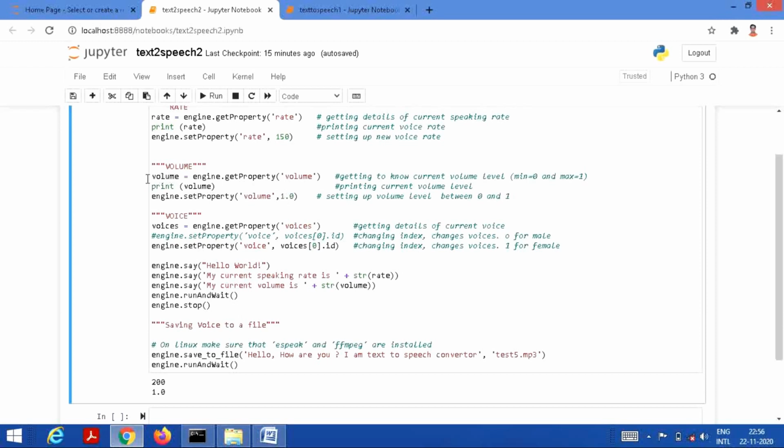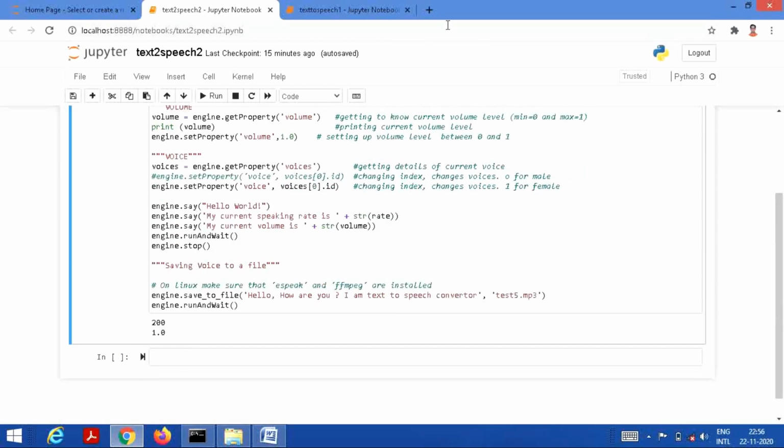So what we have to write, volume equal to engine.getProperty, and we'll print the volume and we will set the volume accordingly. Now if you set the volume more than 1, the same rate of volume will come. And if you set the volume level here 0, then no volume will come. And you can also set the volume level between 0 to 1.